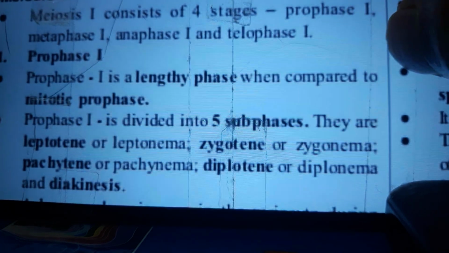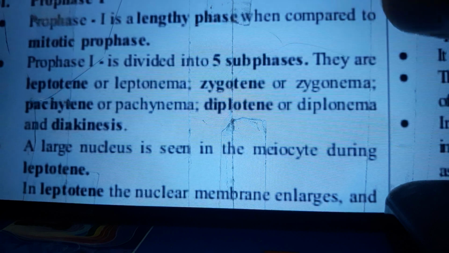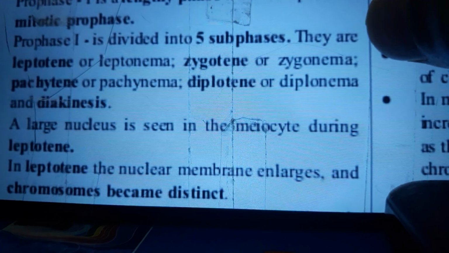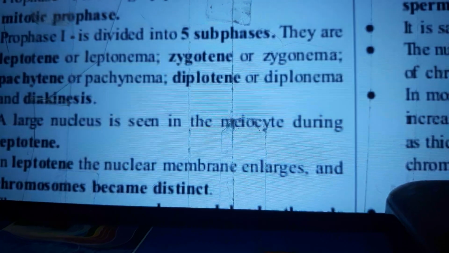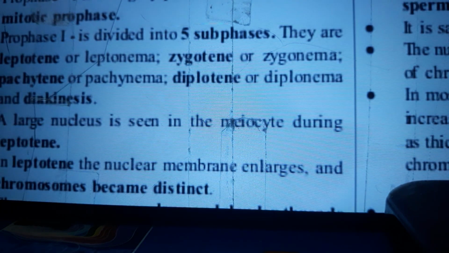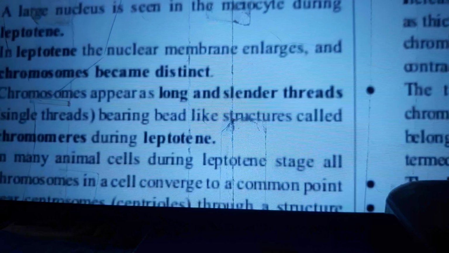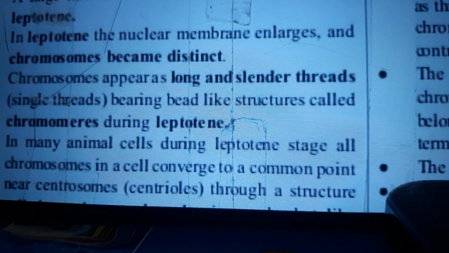Prophase I is a lengthy phase compared to mitotic prophase. Prophase I is divided into five subphases. They are leptotene or leptonema, zygotene or zygonema, pachytene or pachynema, diplotene or diplonema, and diakinesis. A large nucleus is seen in the meiocyte during leptotene. In leptotene, the nuclear membrane enlarges and chromosomes become distinct.